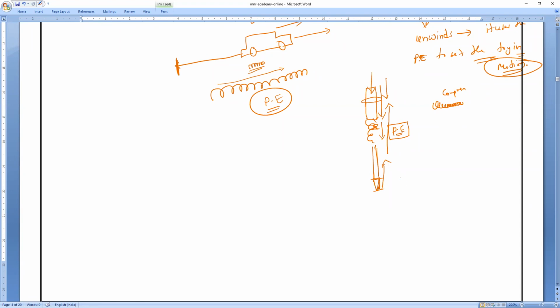When you finish your work, you have to press it again, then the needle goes back to its original place. The work done is stored in the form of potential energy, and that potential energy only makes the body move backward. Clear, everybody? Yes, sir. Very simple.